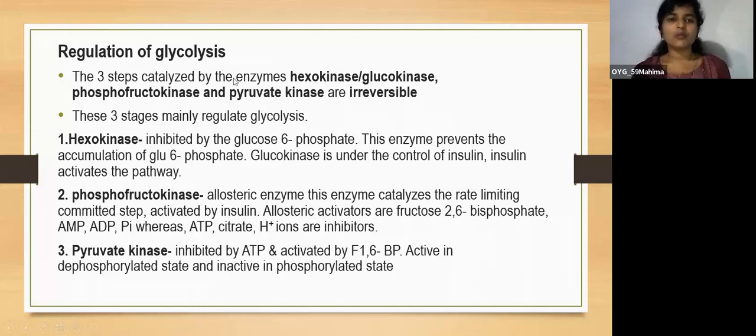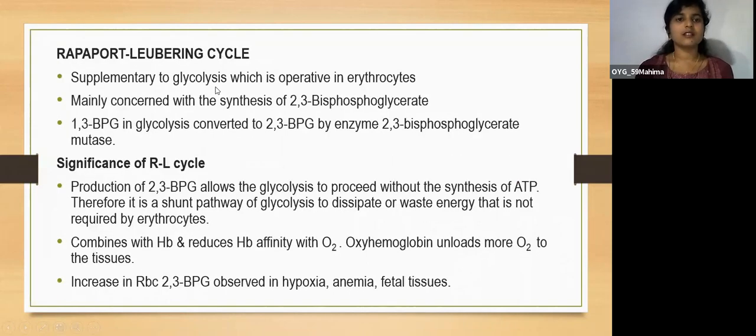So there is one more cycle under this glycolysis, the Rapoport-Luebering cycle. This is supplementary to glycolysis. This occurs only in erythrocytes, that is RBCs. This is mainly concerned with the synthesis of 2,3 bisphosphoglycerate.